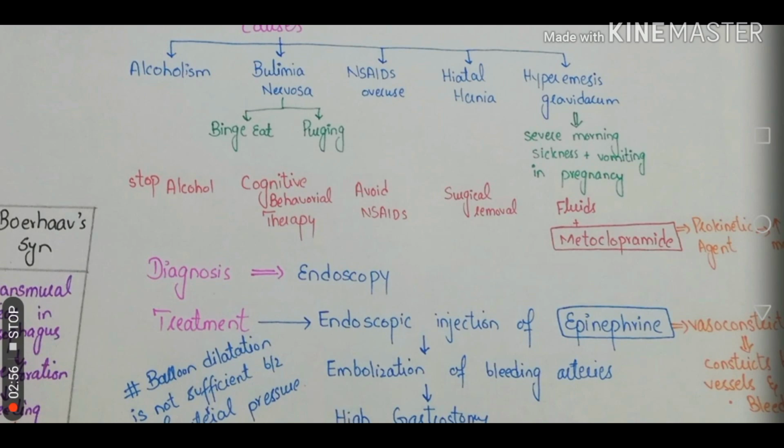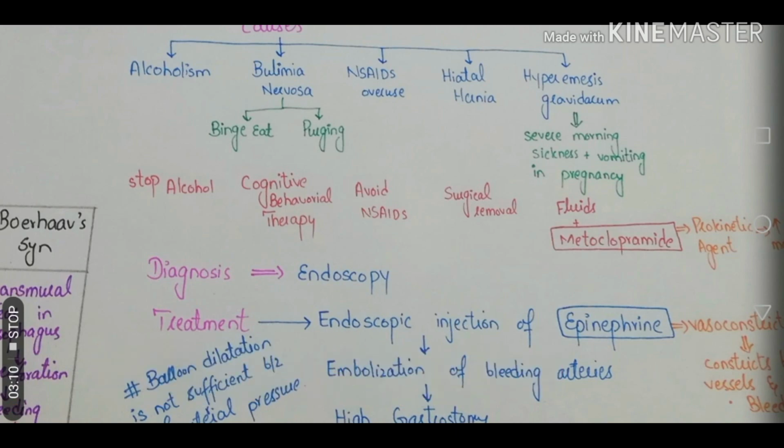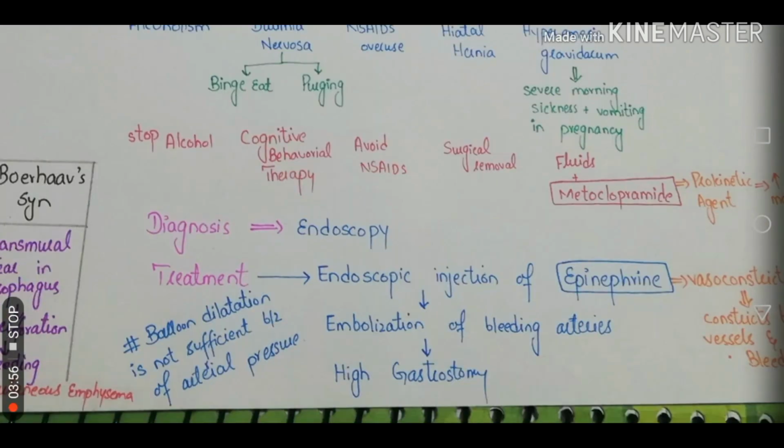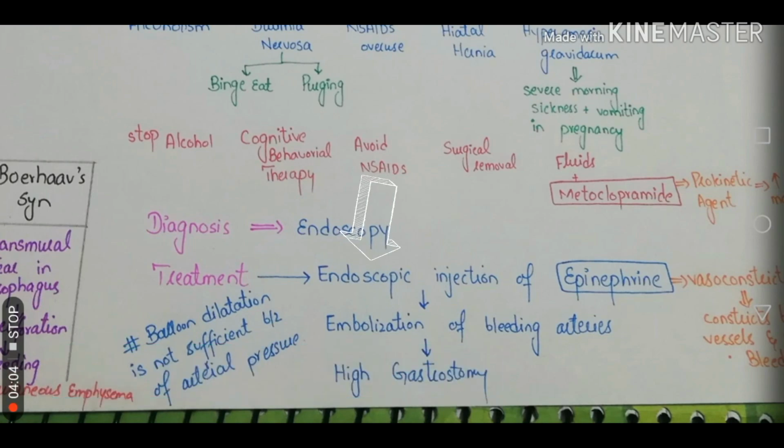There are two things that we must know regarding Mallory Weiss syndrome. Mallory Weiss syndrome presents as one of the etiologies for upper gastrointestinal bleed. So the investigation of choice for that is an endoscopy. Endoscopy acts as both a therapeutic as well as a diagnostic investigation. The management for one or multiple episodes of acute vomiting along with bleeding is an endoscopic injection of epinephrine.